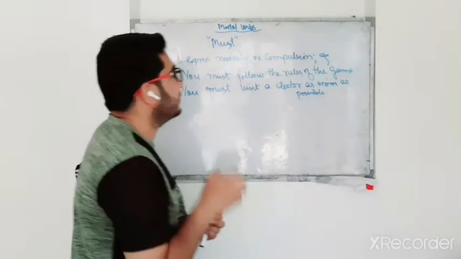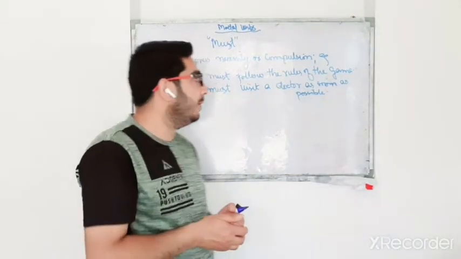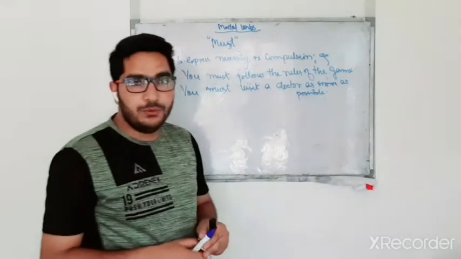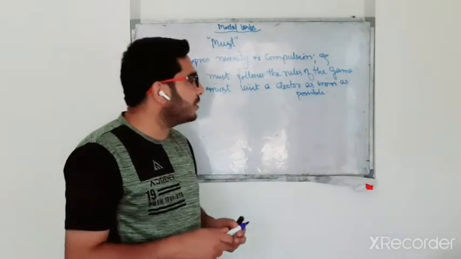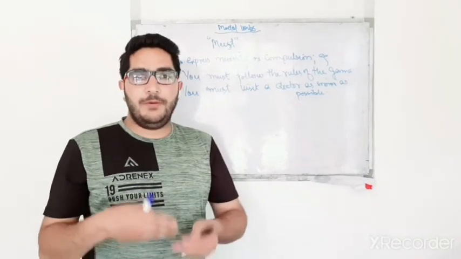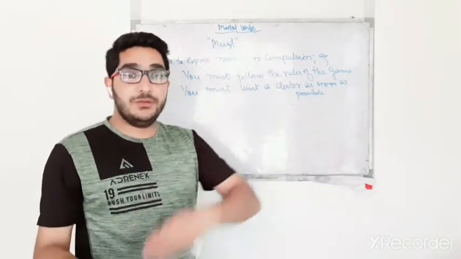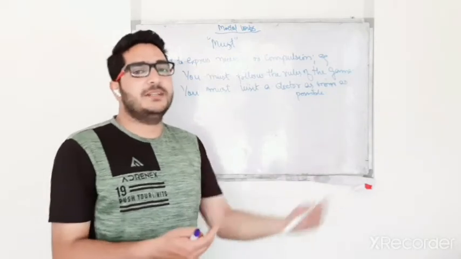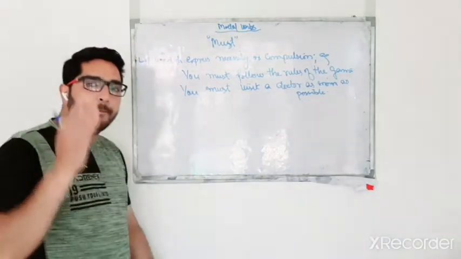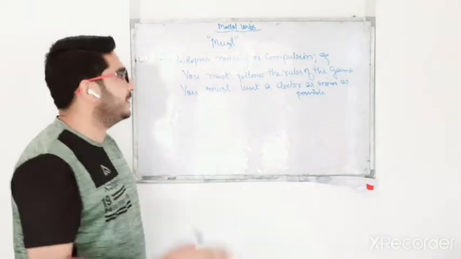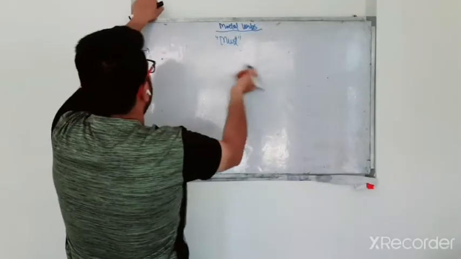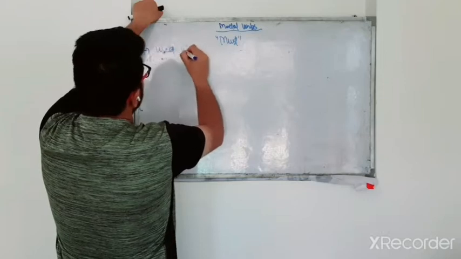For example, you must follow the rule of the game. It is very necessary that you are supposed to follow the rule of the game, or you must visit a doctor as soon as, for example, somebody is ill, so it is very necessary for him. For example, somebody is severely injured, it is very necessary for him to visit the doctor as soon as possible. So the first usage of modal must is that it is used to express necessity or compulsion.